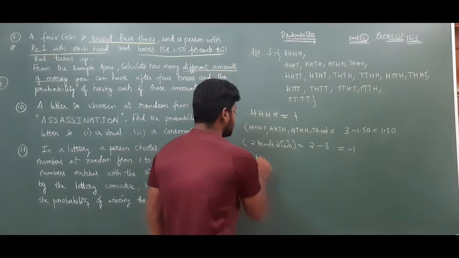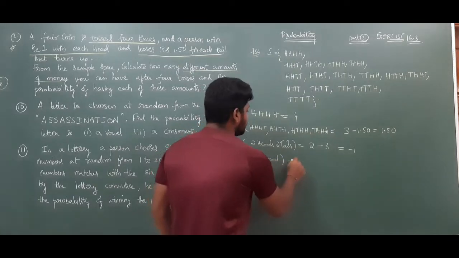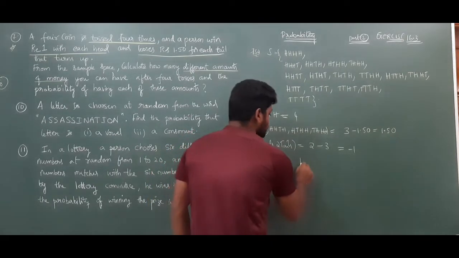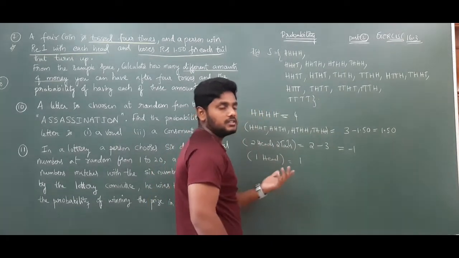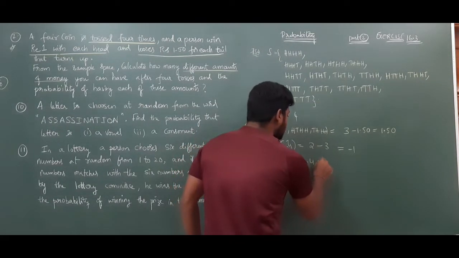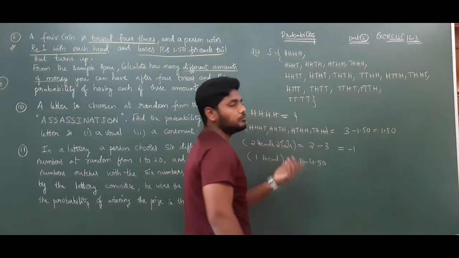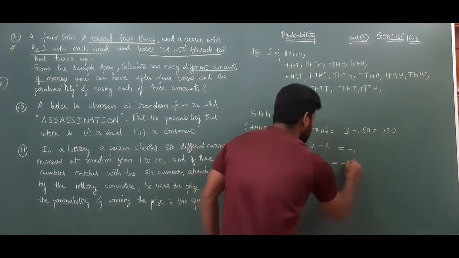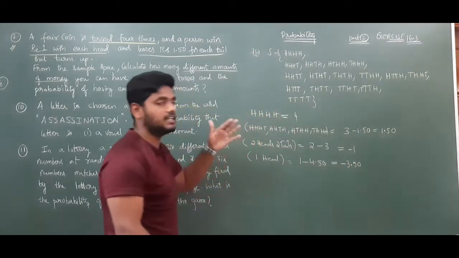Now, if it is 1 head, 3 tails: 1 head means 1 rupee you will get. For the remaining 3 tails, you will lose 4.50, because 3 coins into 1.50 is 4.50. So 1 minus 4.50 is minus 3.50. This is another different amount.